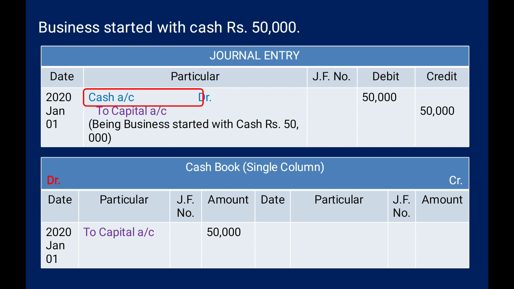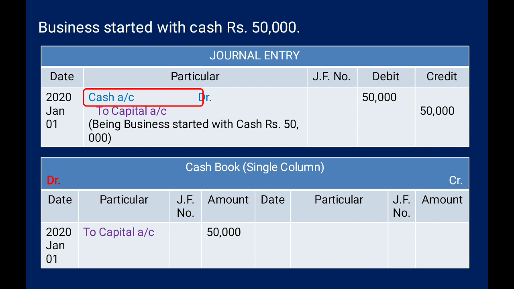So here we have one transaction. On the basis of that transaction, first we have to check our journal entry. Then after that we will find out what is the effect of this transaction in the cash book. As we have the first transaction, business started with cash rupees 50,000. So cash account debit to capital account. It will be our transaction dated January 1st.